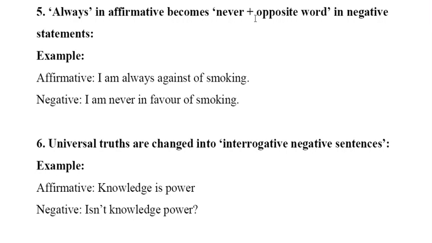I'm always against smoking; it will be: I'm never in favor of smoking. So for always we'll replace it with never, and for against we'll take in favor. So, I'm always against smoking; I'm never in favor of smoking.